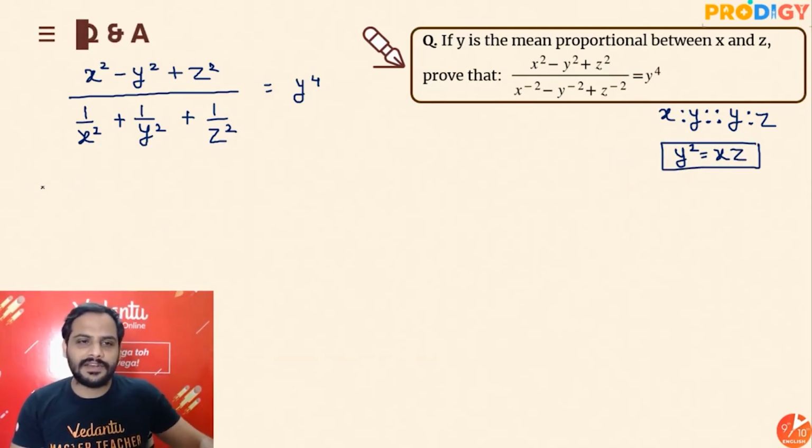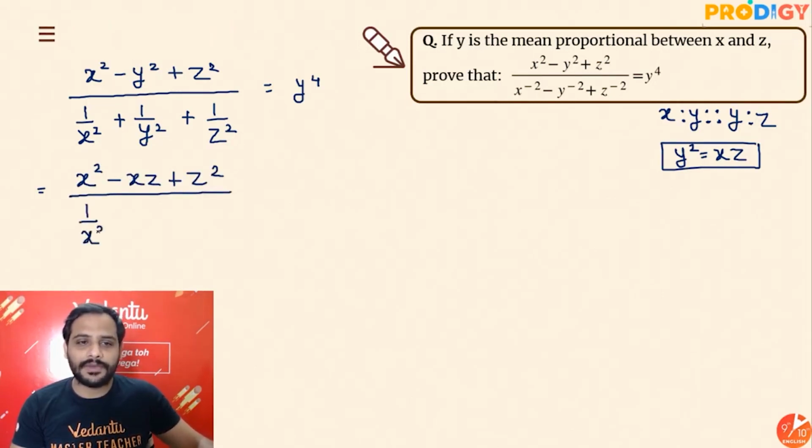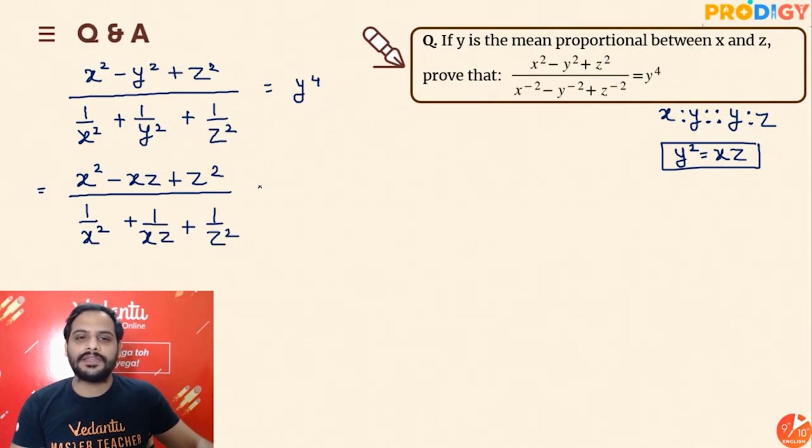So let's reduce the terms over here. So we'll get x square minus xz plus z square divided by 1 by x square plus 1 by xz plus 1 by z square is equal to y raised to the power 4.